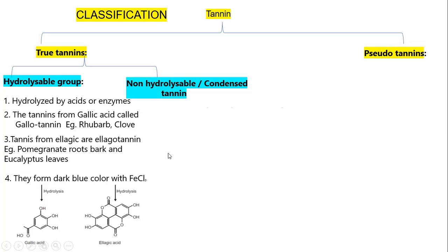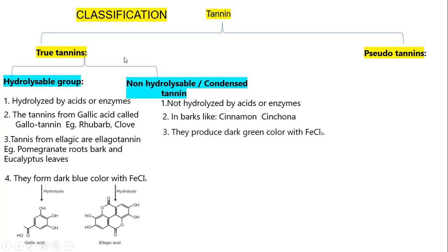Okay, now non-hydrolyzable tannins, or we can say condensed tannin. Non-hydrolyzable means they are not to be hydrolyzed either by acid or by enzymes. Second thing is, they are present in the bark. Which bark? Cinnamon bark, cinchona bark. They show the presence of non-hydrolyzable tannin. When they are treated with ferric chloride solution, they give you a green color.